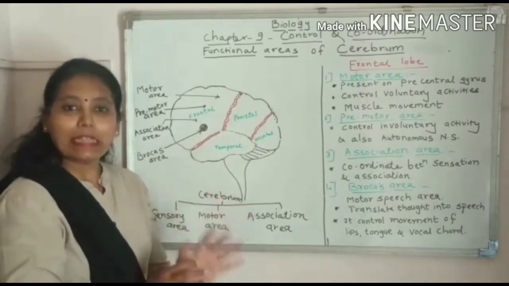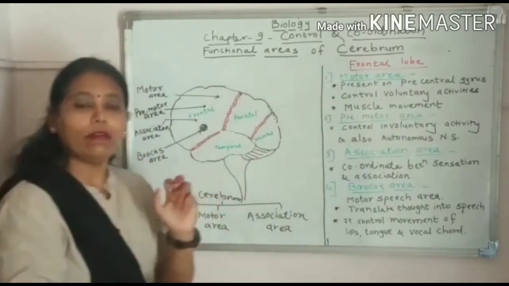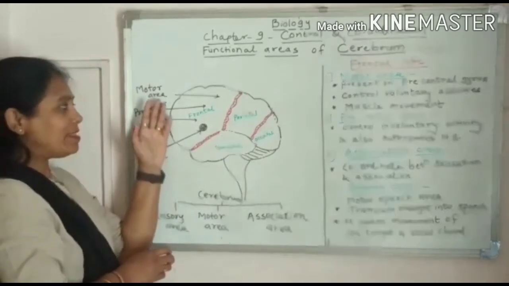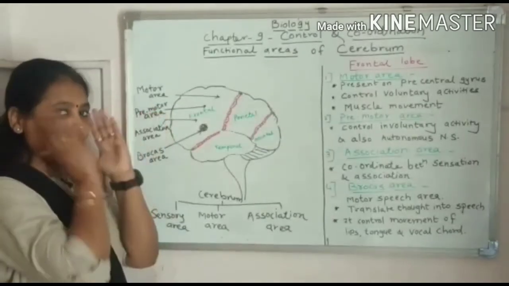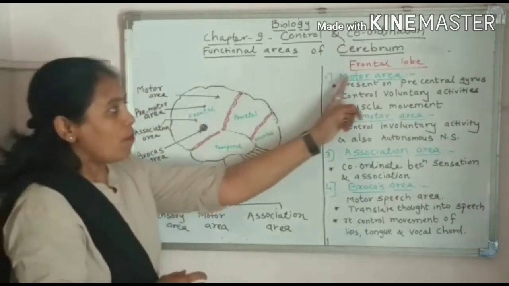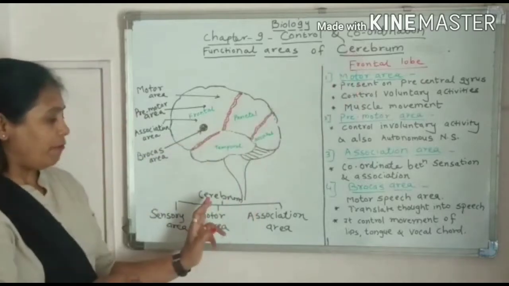Now we will start with the functional areas of frontal lobe. Where exactly is the frontal lobe present? Suppose here this is eye or nose, means this side. So here the frontal lobe is present. Frontal lobe. Now before that, let us see the functional areas.